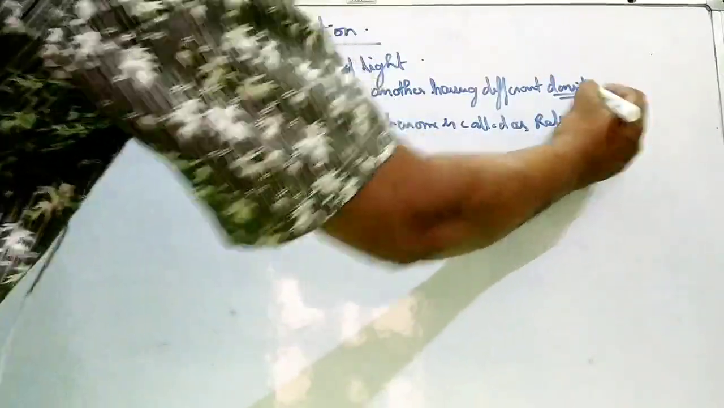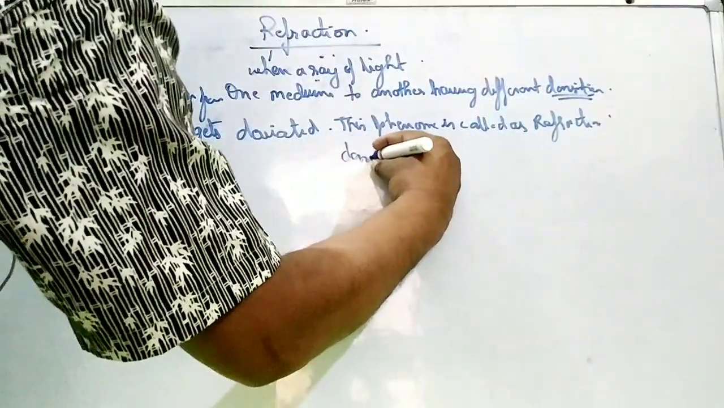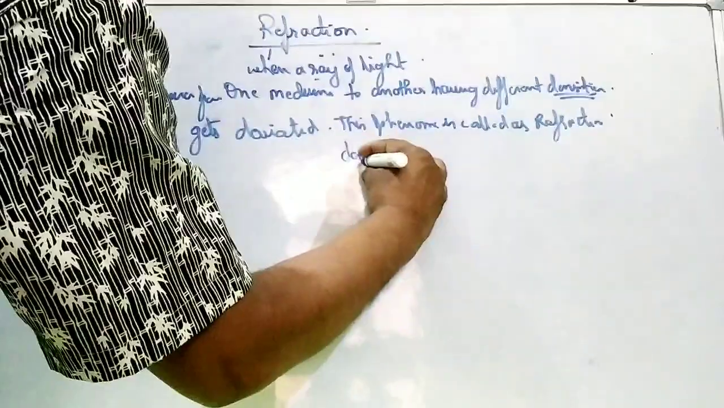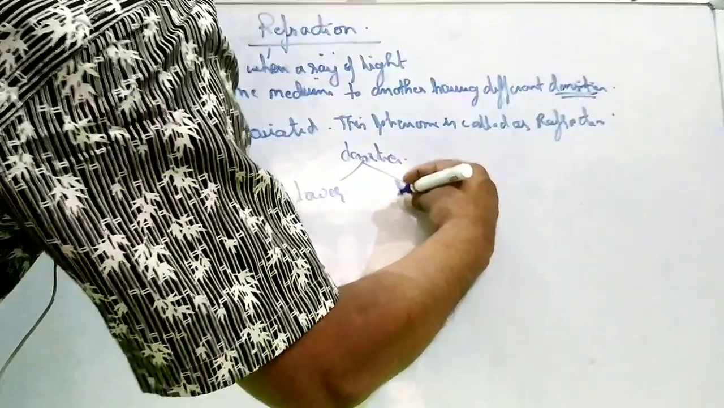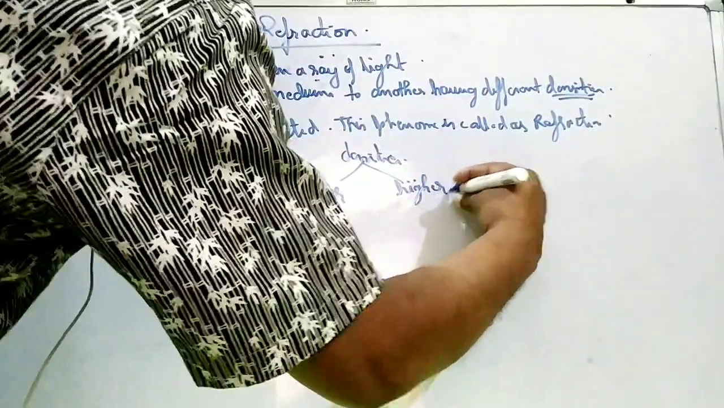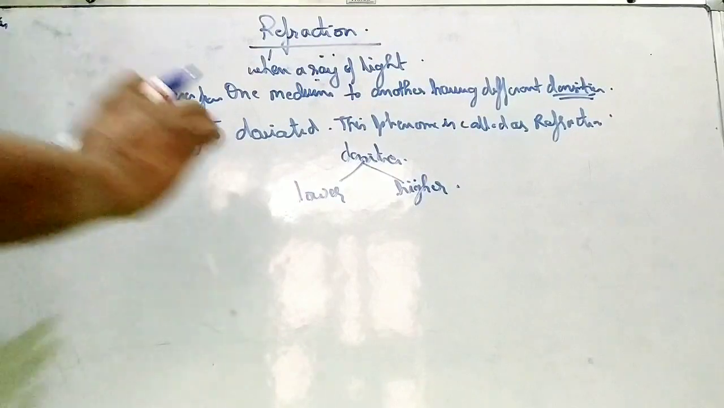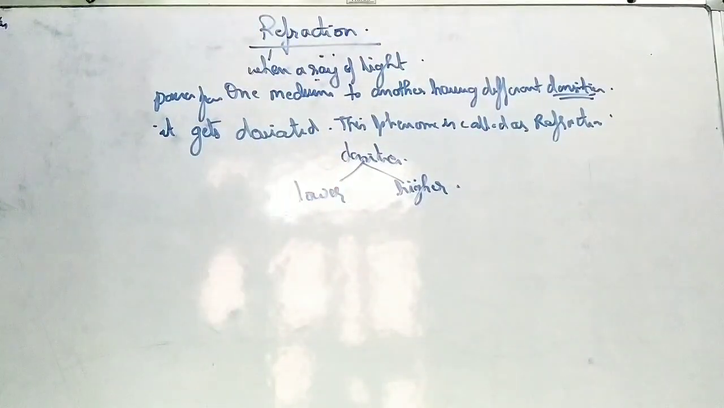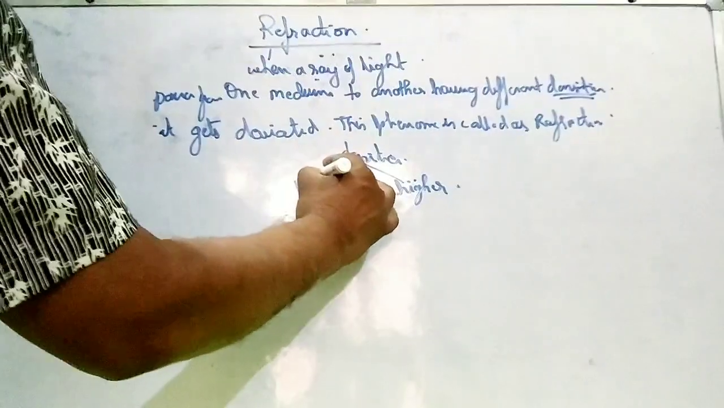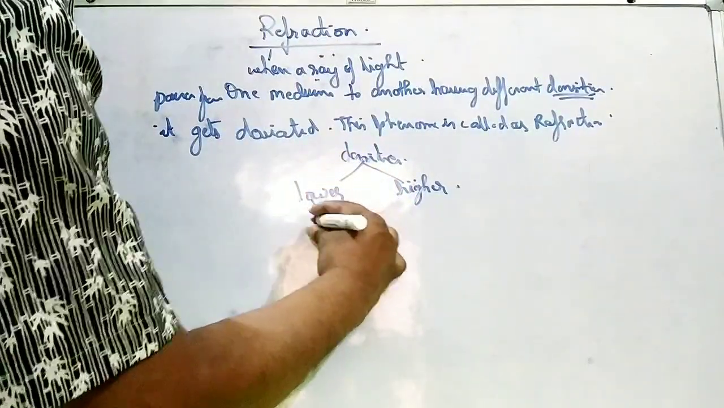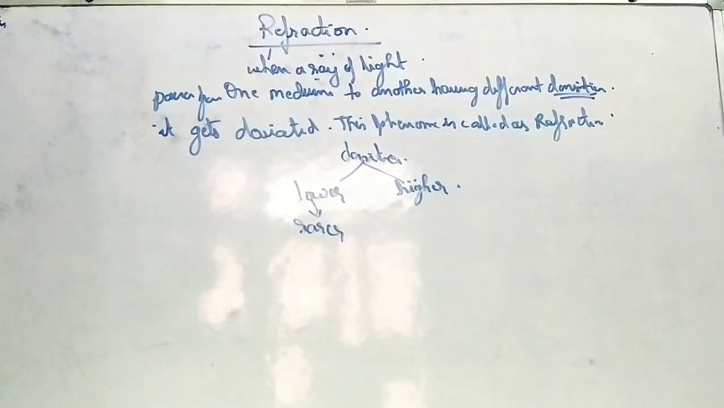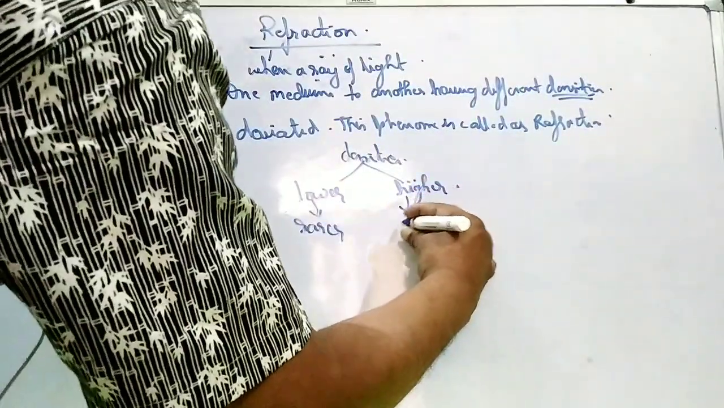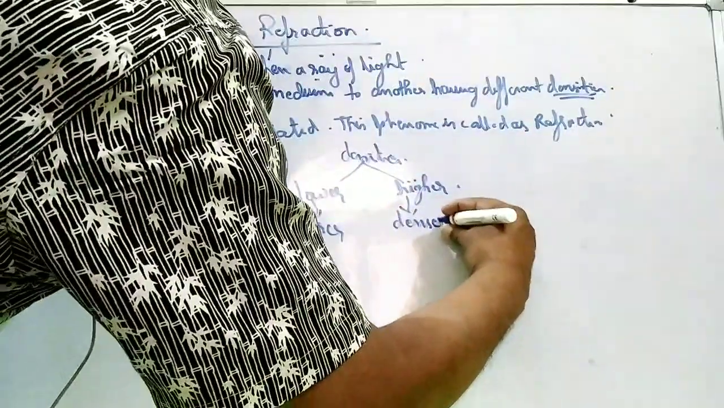Different densities. It means two types of density. One which is having a lower density and another one will be having a higher density. The medium in which the density is lower is called rarer medium. And where the density is higher, that medium is called denser medium.